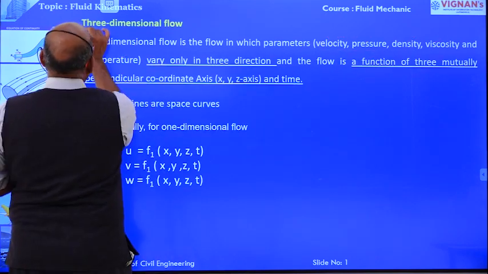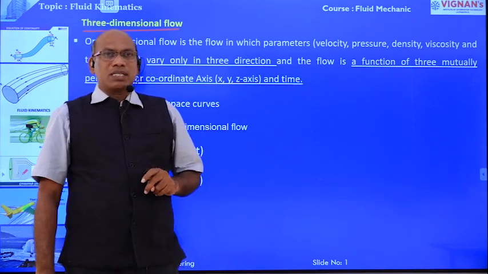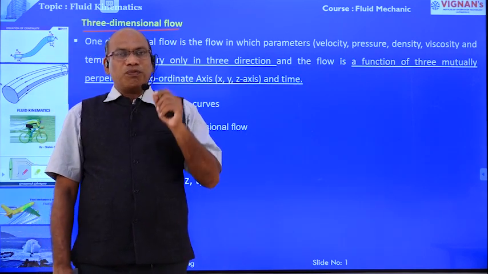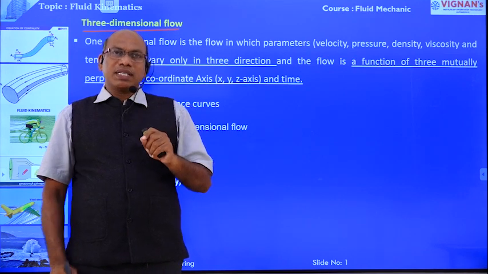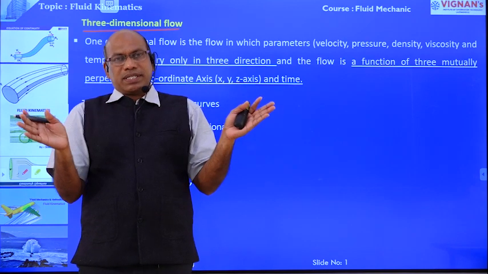Next, three-dimensional flow. Three-dimensional flow means the flow parameters velocity, pressure, density, viscosity, and surface tension vary in three directions.